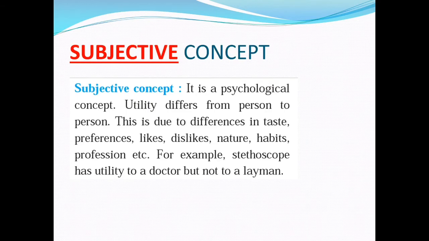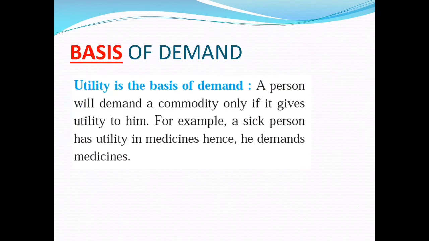Let us move forward with the next feature of utility. Utility is the basis of demand. A person will demand a commodity only if it gives utility to him. For example, a sick person has utility in medicines, hence he demands medicines. Once again, I repeat, utility is the want satisfying power of a commodity. Utility is actually the basis of demand.